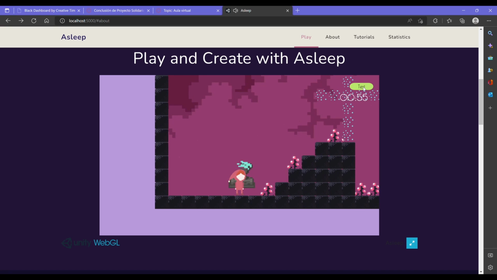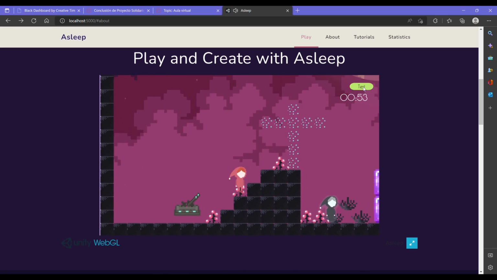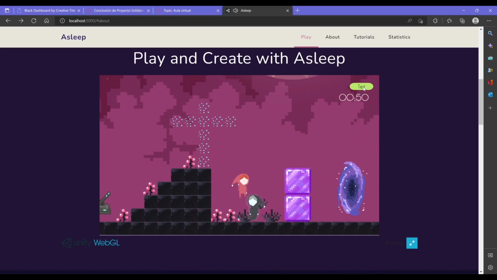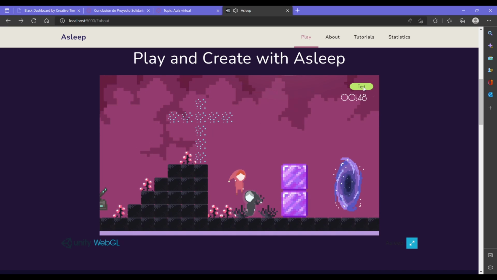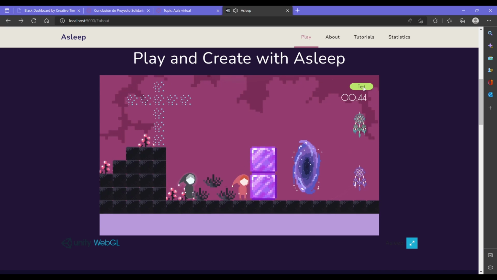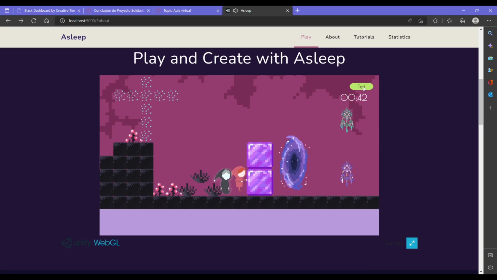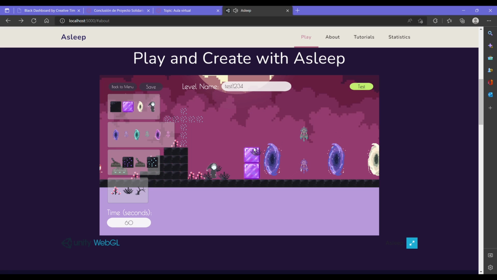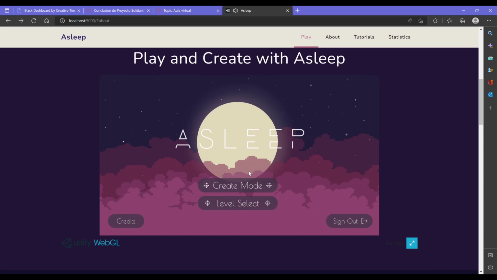When you press the test button, you can actually test the level with all its mechanics and features. I will not be able to pass this level because I did not design it correctly. But either way, that's how the test button works, and you can save the level. I'm going to save it this time. So you press save, it uploads to the database, and then you can hit back to menu, and then you can hit level select.